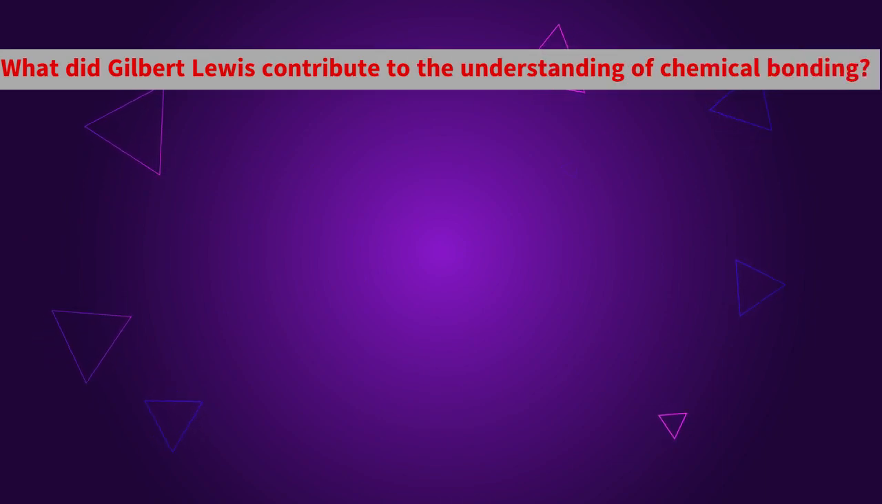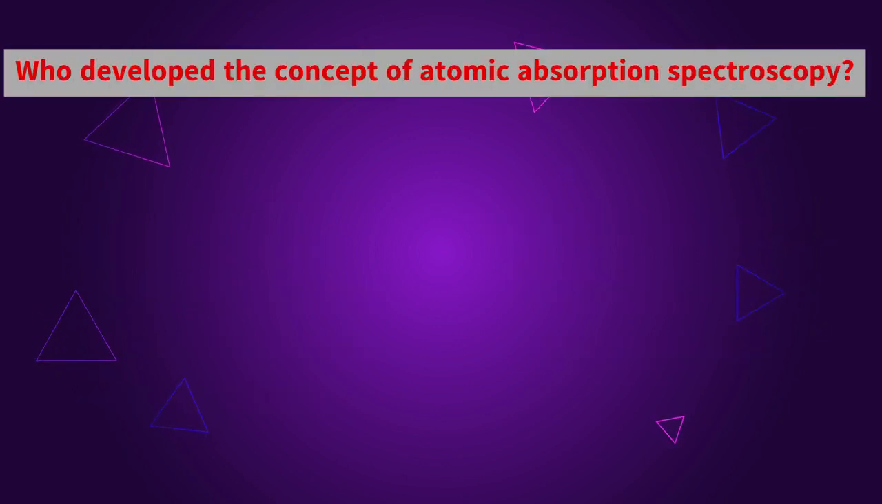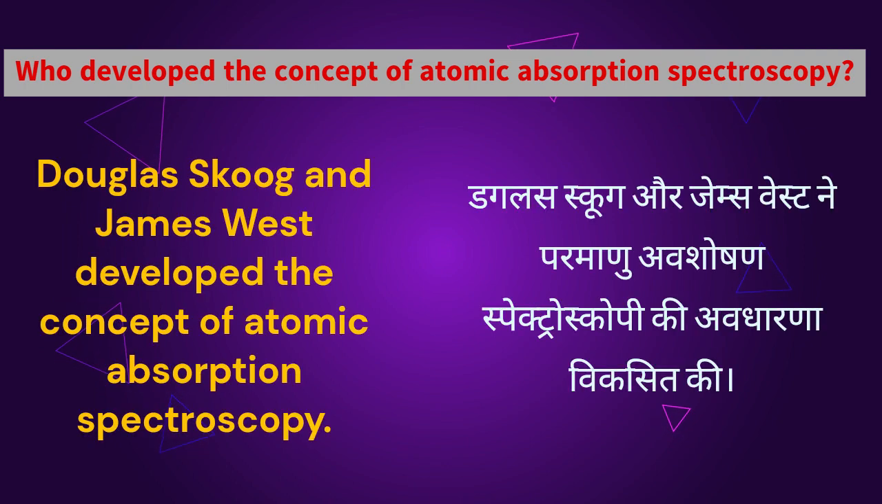What did Gilbert Lewis contribute to the understanding of chemical bonding? Gilbert Lewis introduced the concept of electron pairs and the Lewis dot structure. Who developed the concept of atomic absorption spectroscopy? Douglas Scoob and James West developed the concept of atomic absorption spectroscopy.